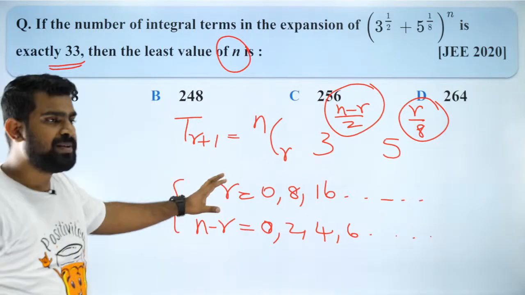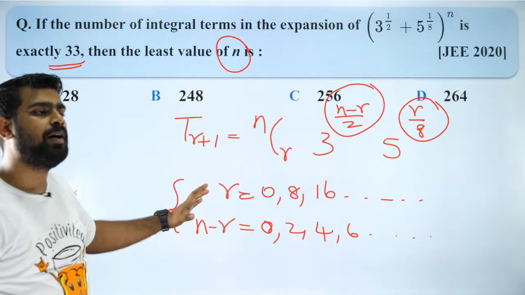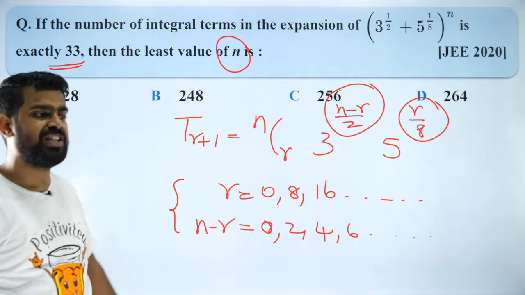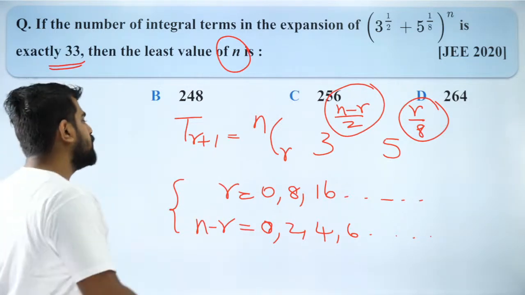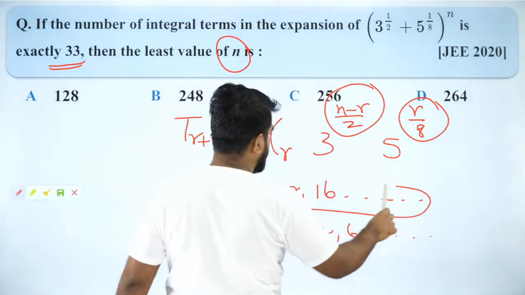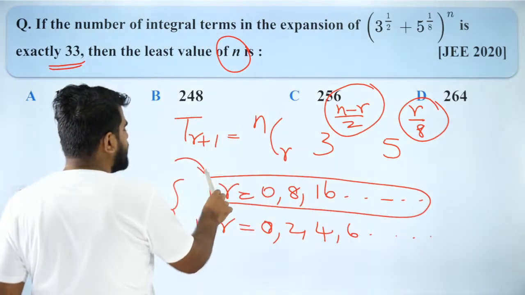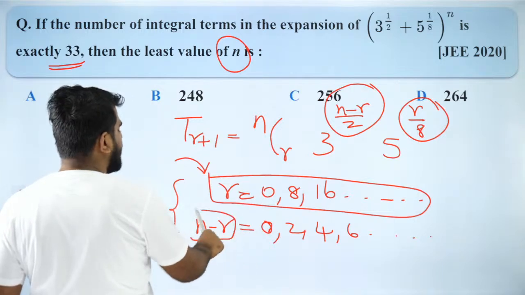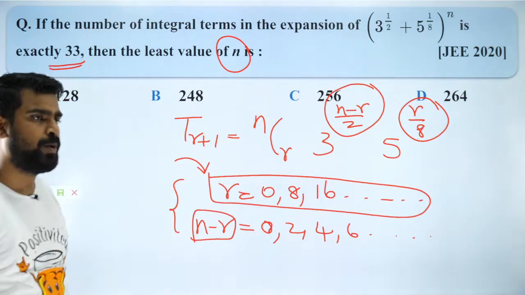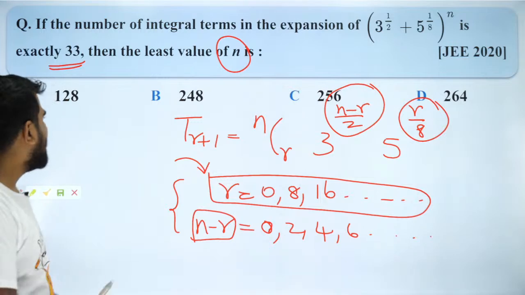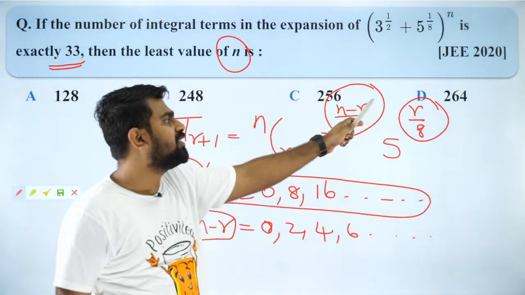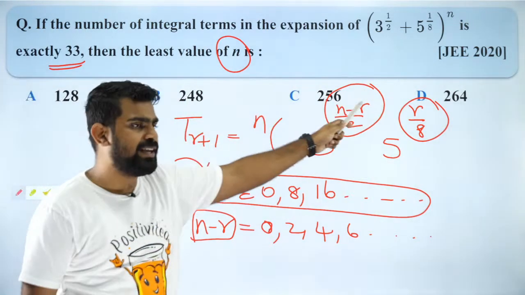I want both of them to be satisfied, but which is the most important condition which will take care of the other? The most important condition is this one. Because if I ensure r is divisible by 8, then this is automatically taken care of whenever n is positive and even. And your n is even. Look at the options. All the 4 options are even.